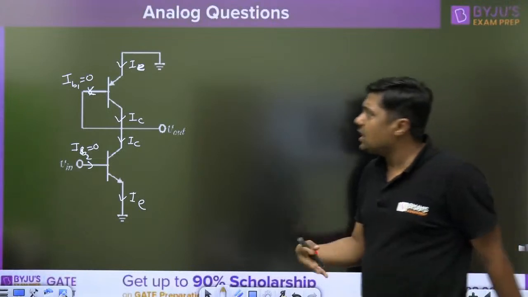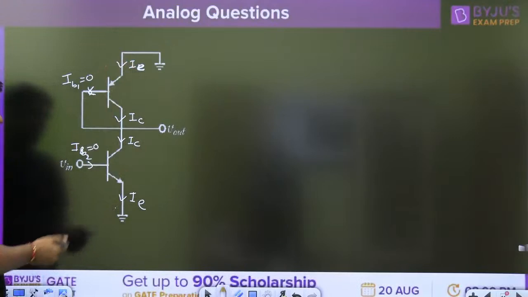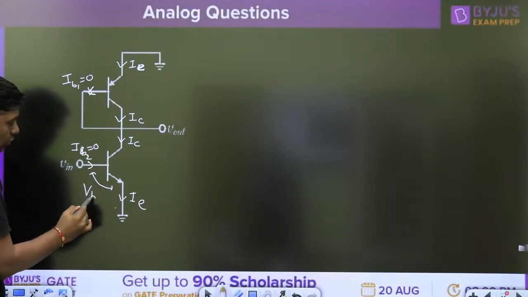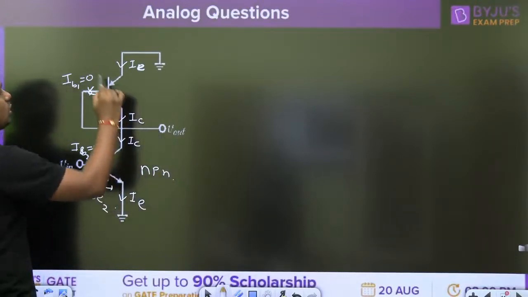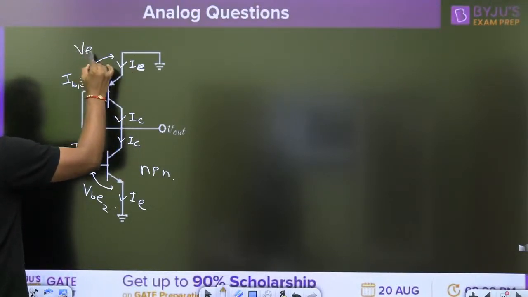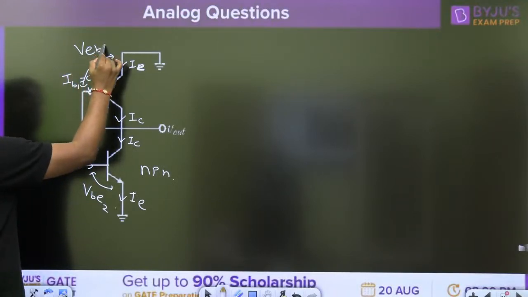If the currents are equal, the emitter current is equal for this transistor and that transistor, so what about this voltage? The small signal voltage VB for the second transistor, the NPN, is equal to what? The voltage at this point is VEB, because in case of a PNP transistor we use VEB.